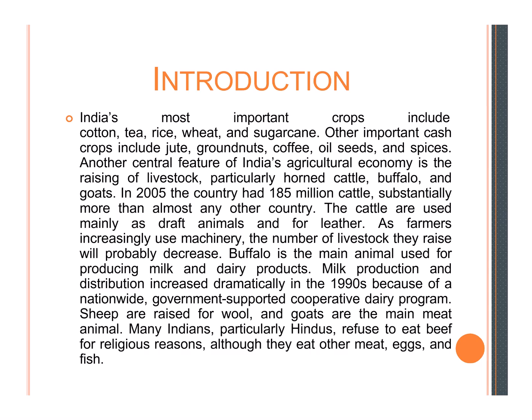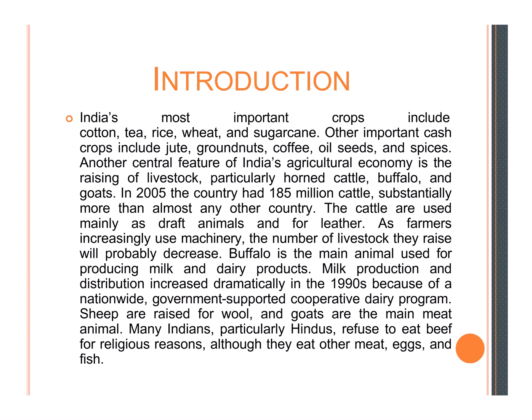By the way, to get some introduction to this chapter, India's most important crops include cotton, tea, rice, wheat, and sugarcane. Other important cash crops include jute, groundnuts, coffee, oilseeds, and spices. Another central feature of India's agriculture economy is the raising of livestock, particularly cattle, buffalo, and goats.